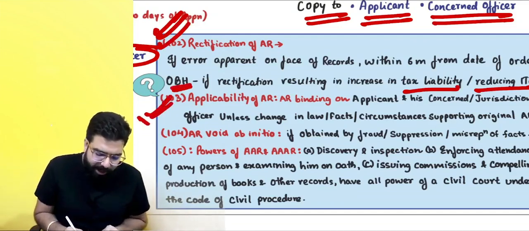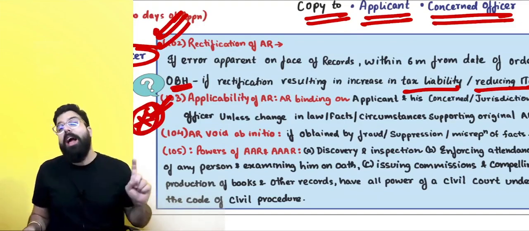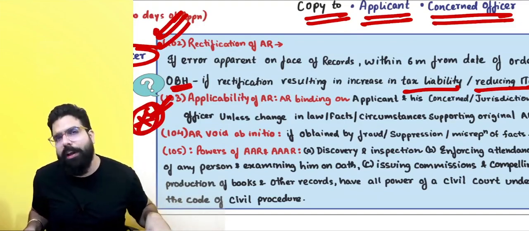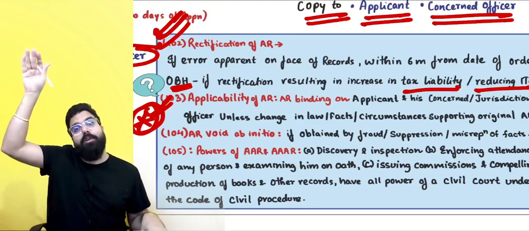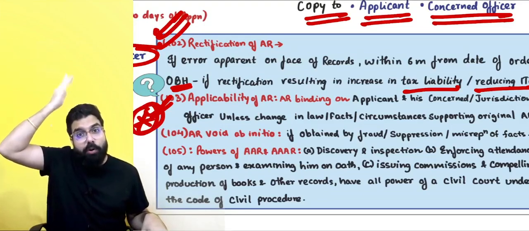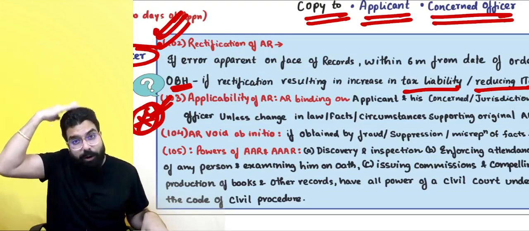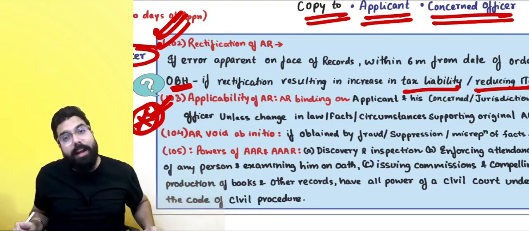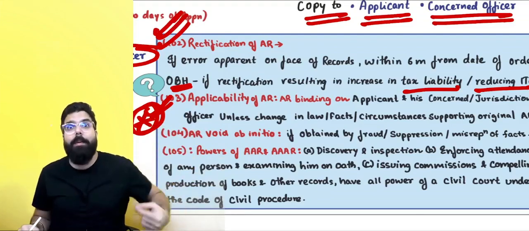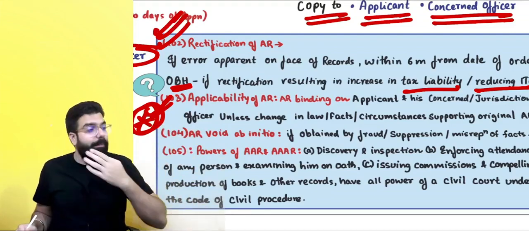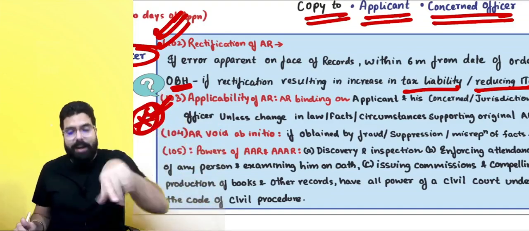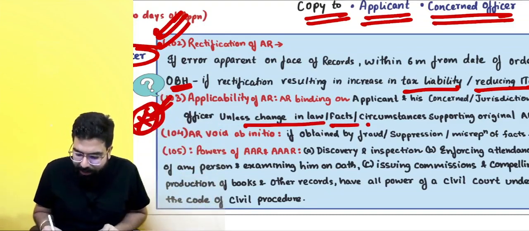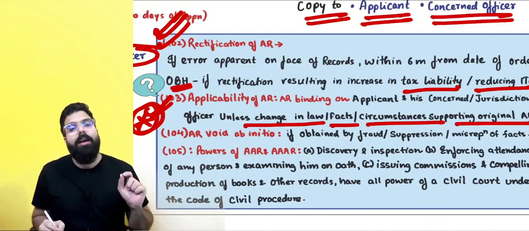Section 103 is very, very important for the exam also. Applicability of advance ruling: advance ruling is binding on whom? Advance ruling is binding on the applicant and his concerned or jurisdictional officer, with respect to him only, with respect to the applicant only, not with respect to any other person. And always remember, once an advance ruling is taken, it is valid forever unless there is a change in law, facts or circumstances supporting the original advance ruling.